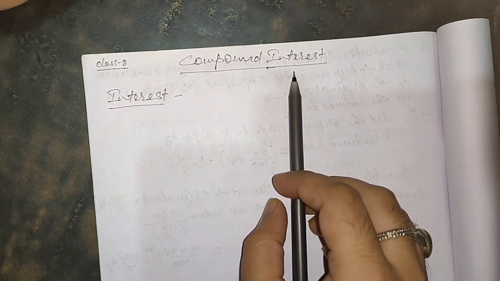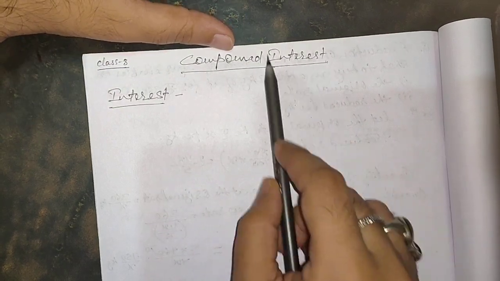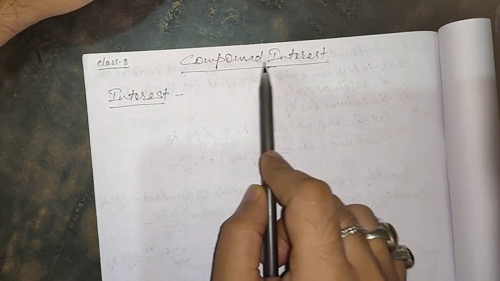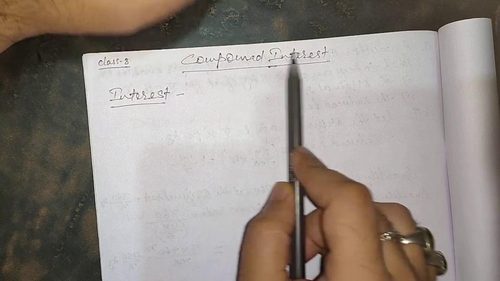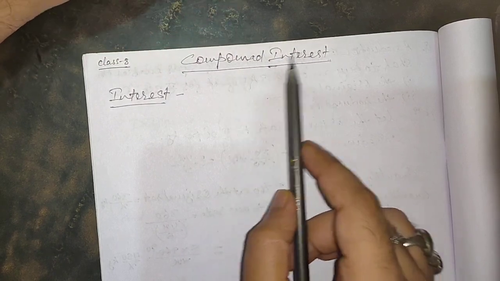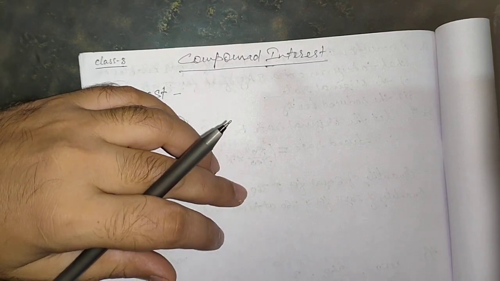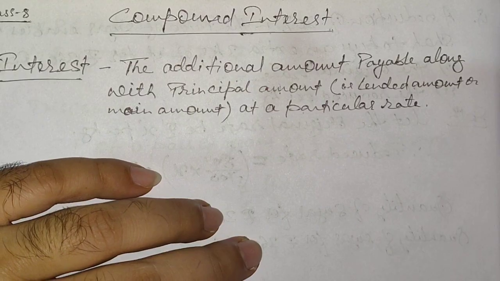See, first of all, we have to understand it basically. First we'll try to understand the interest, and then we're going to understand the compound. It means when we join these two words, we get compound interest. So what does this mean? Let us try to understand interest first. I'm going to write the definition of interest for you.